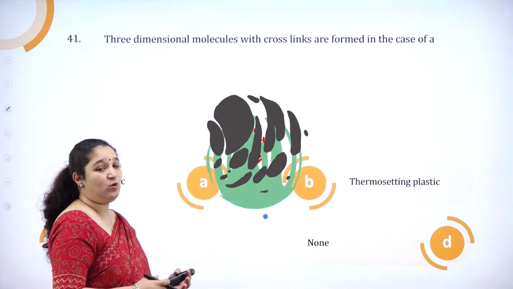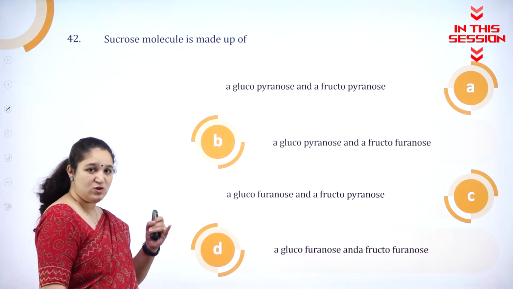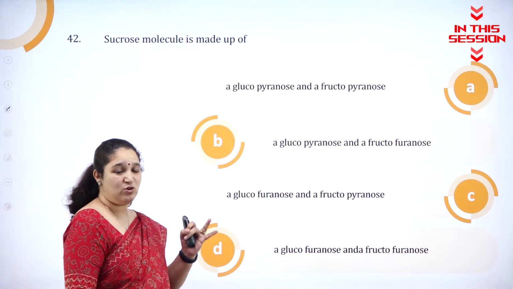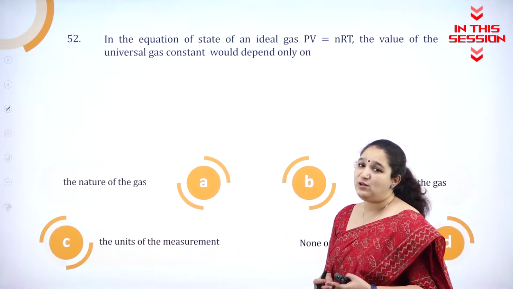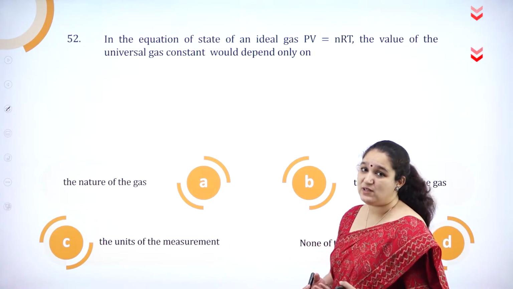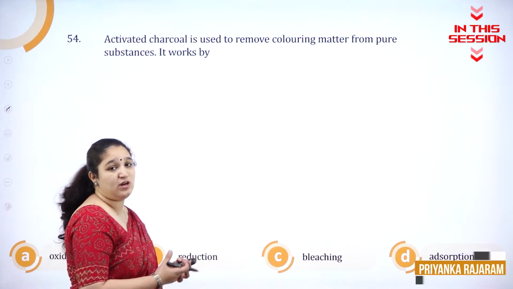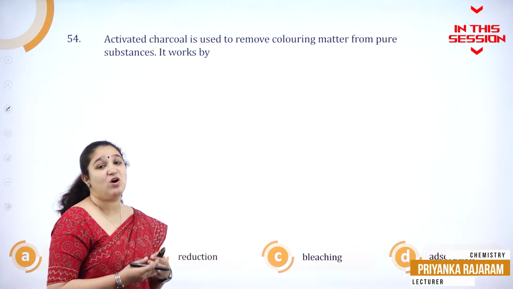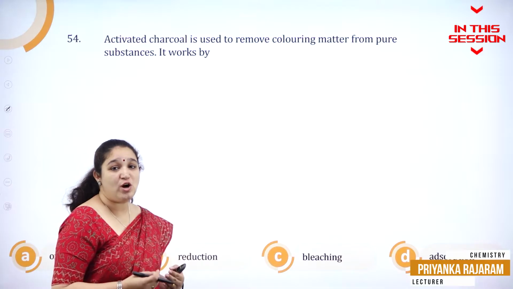Cross links are formed only in thermosetting plastic. Sucrose is made up of glucose in the pyranose ring, fructose in the furanose ring. R value depends on the units of measurement. As the unit changes, the R value will change. Activated charcoal removing of coloring matter is on the basis of adsorption.